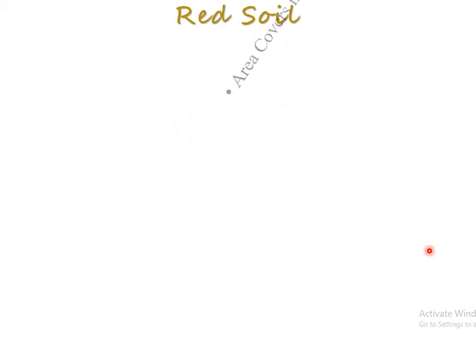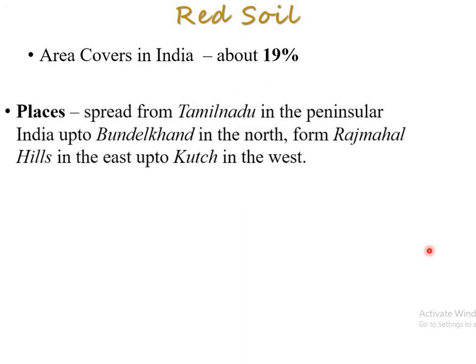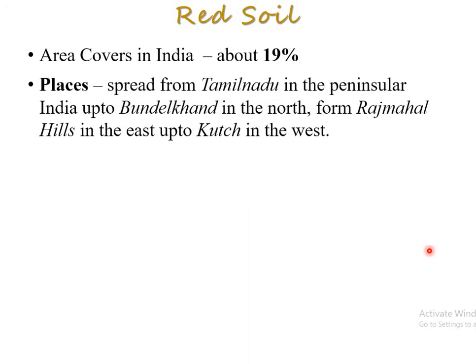Next one, red soil. The area covered under this one occupies about 19% of the total land of India, that is the fifth part. It is spread from Tamil Nadu, that is different places in peninsular India, up to Bundelkhand in the north, Bundelkhand in UP at present, from Rajmahal Hills in the east, right? Rajmahal Hills at present are in Jharkhand state, and Kutch in the west in our Gujarat.